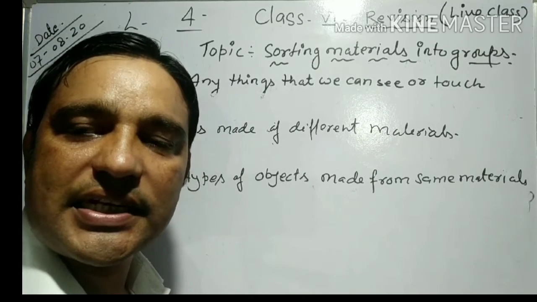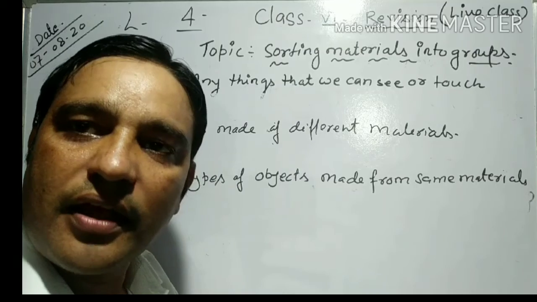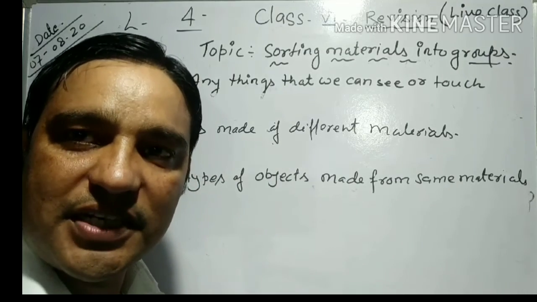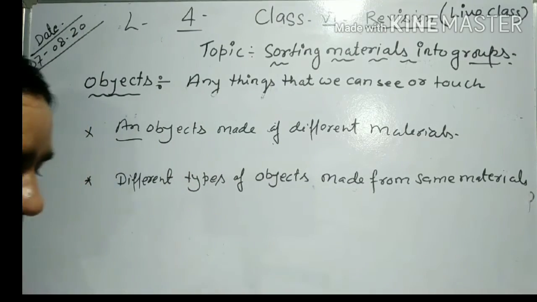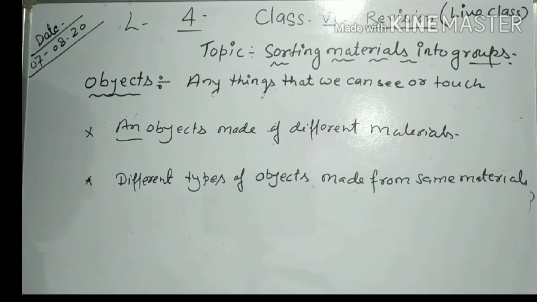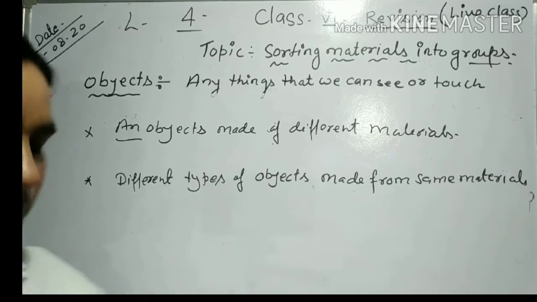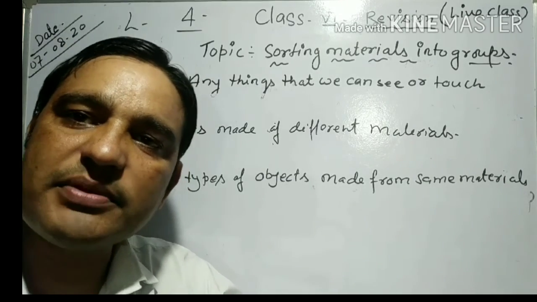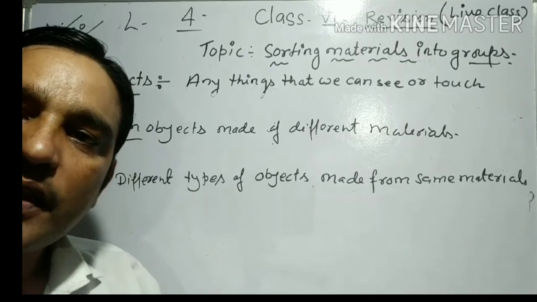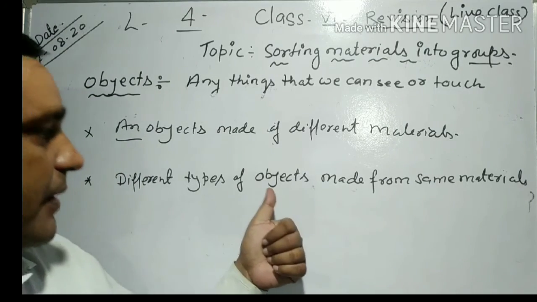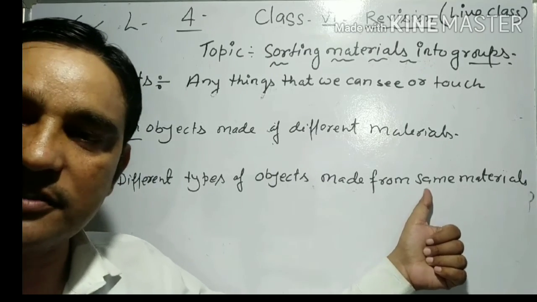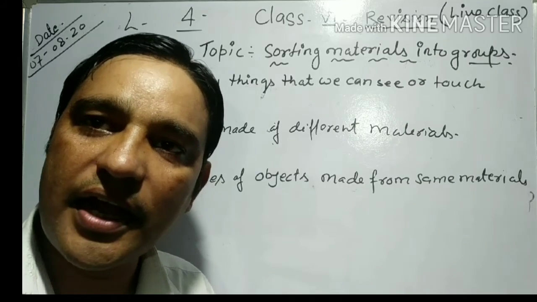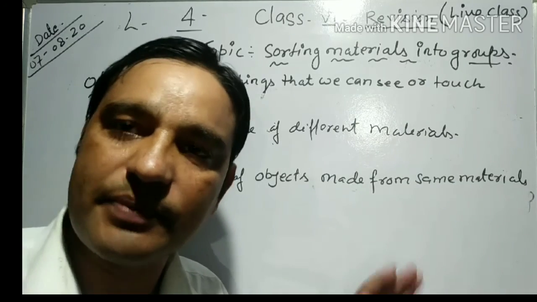Suppose that plastic is a kind of material. It is made into different types of objects like toys, utensils, bags, tumblers, buckets, toothbrushes. It means that different types of objects are made from the same material. Plastic is the same material, and it is made into different kinds of objects.